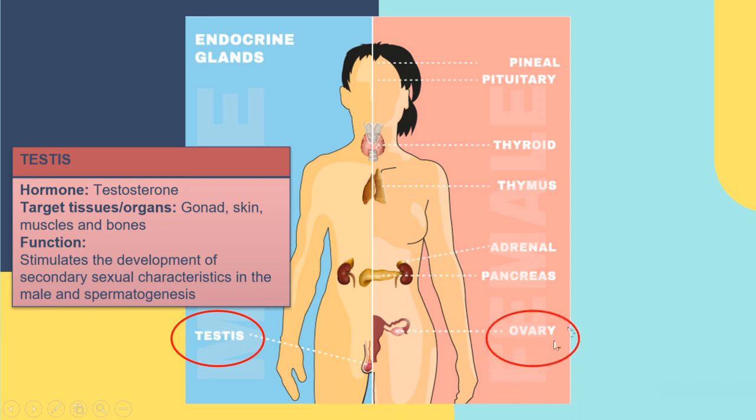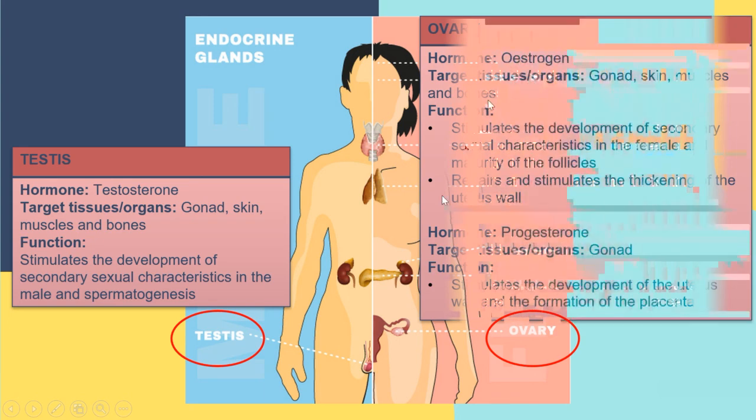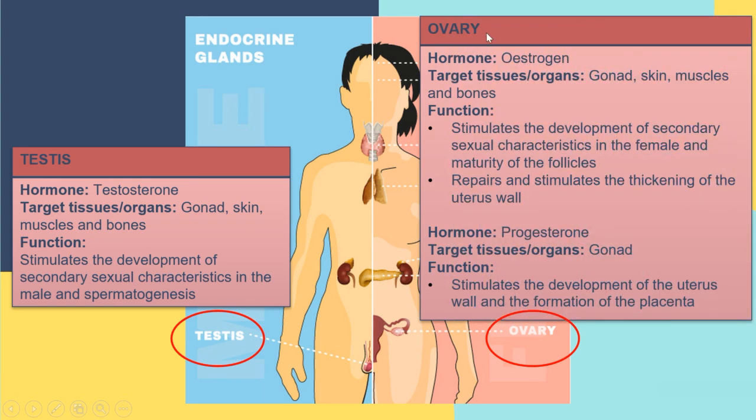Okay, next we go to the ovary of the female. So what is the function of the ovary? The ovary will secrete two hormones. They are estrogen and progesterone. We go first to the estrogen. The target tissue of the estrogen refers to the gonad, skin, muscle, and bones. Gonad refers to the sexual organ of the female here.